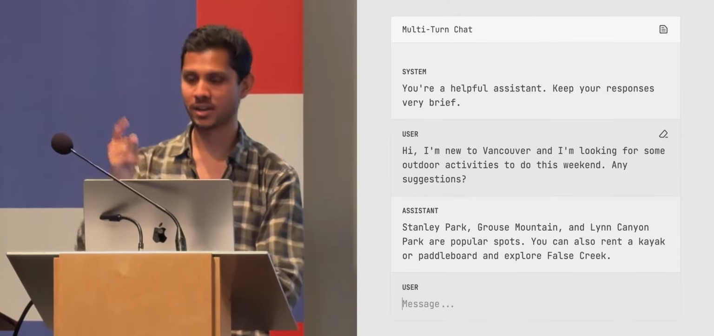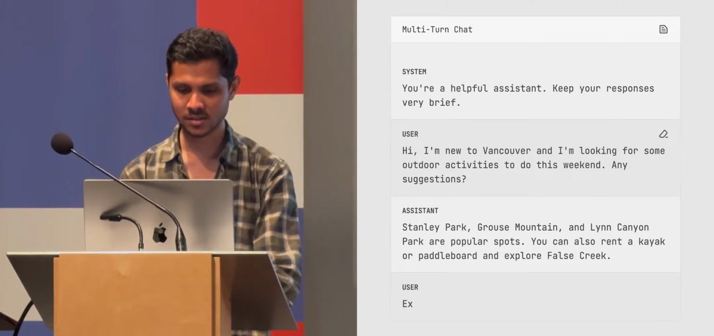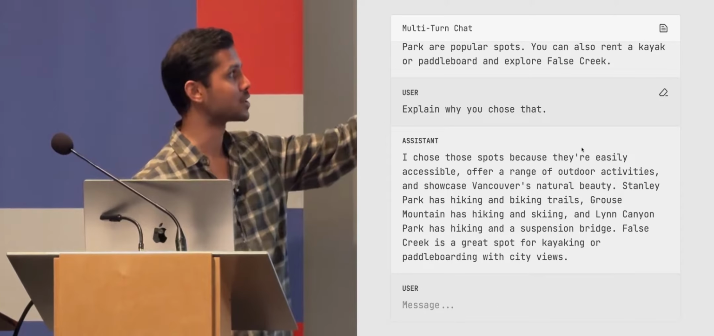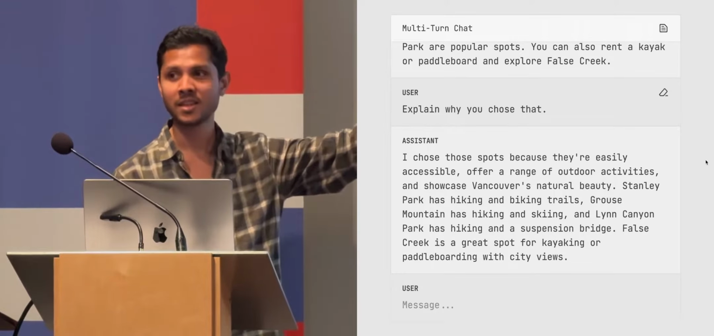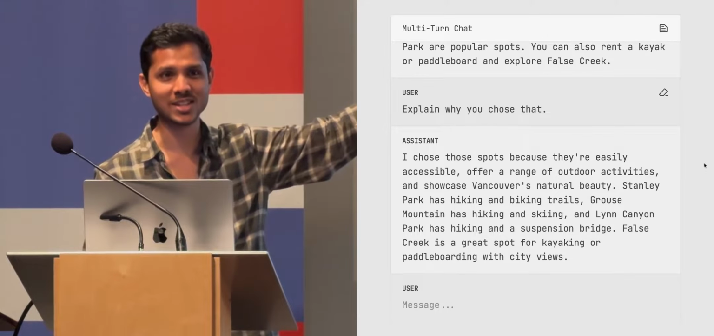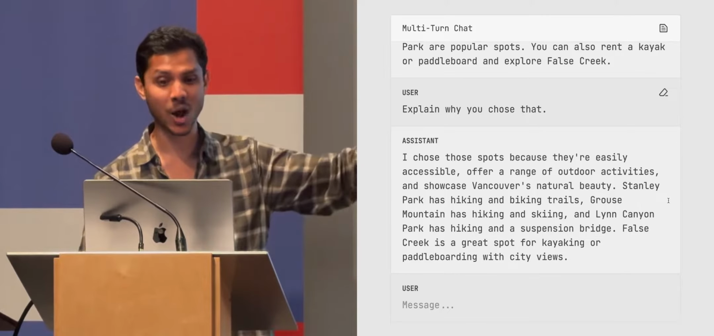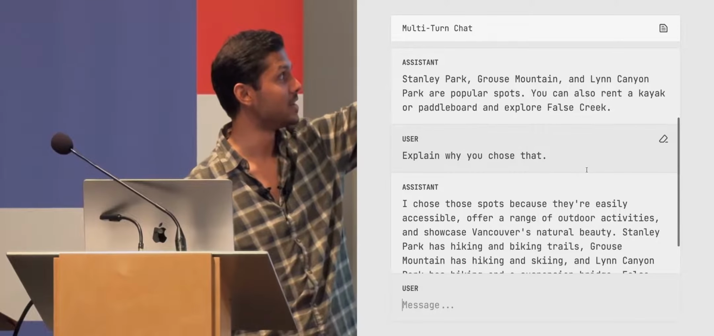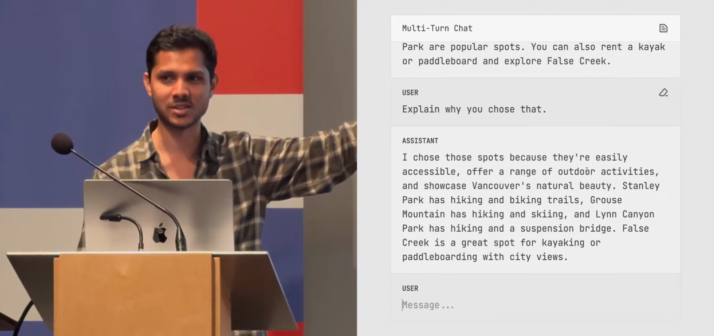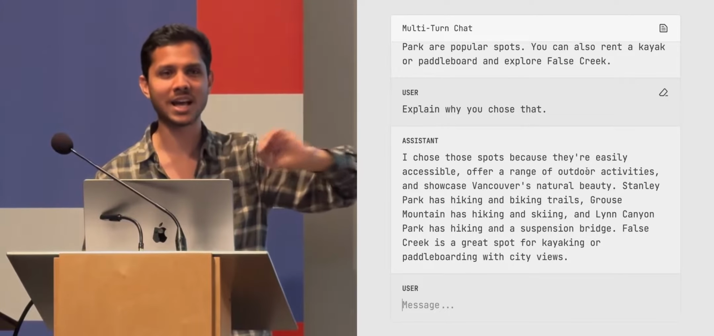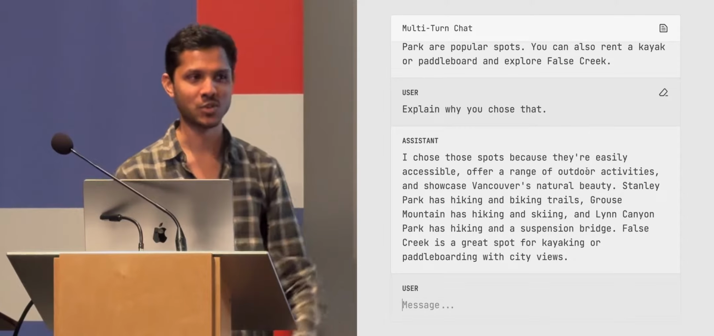Now, as to your point, I can say, explain why you said that, why you chose that. And it's going to come up with something like, I chose these spots because they're easily accessible, blah, blah. While it is saying that, that's not necessarily the reason why it chose the above answer. It just generated those words, and now because it knows those words are there, it's coming up with an answer that is justification for that. So this is very important, because you can't really ask these models why they chose the answer. You don't have that visibility.